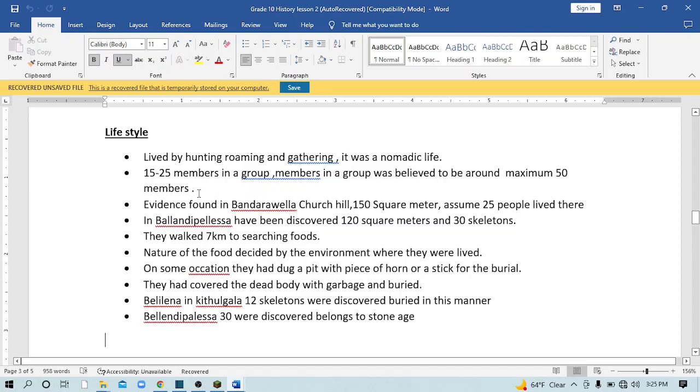Evidence found for this: Bandaravel Church Hill, 125 square meters. Assume 25 people lived there. Right? There is a little evidence, and they walked 7 kilometers to search for food. That means roaming. And the nature of food was decided by the environment where they lived.